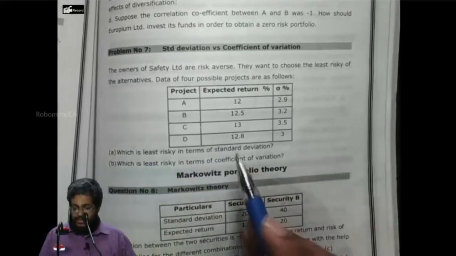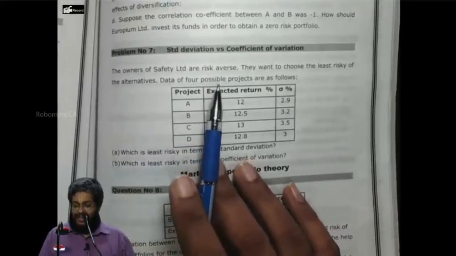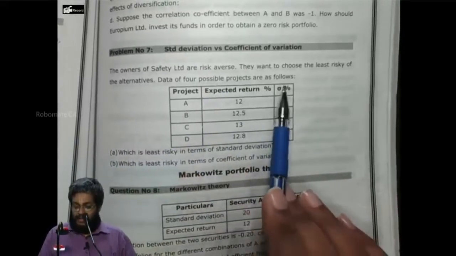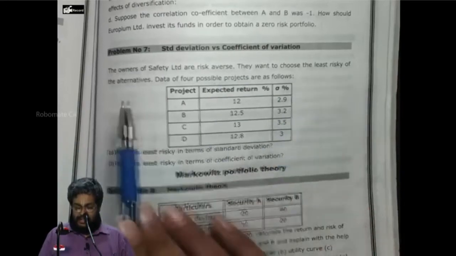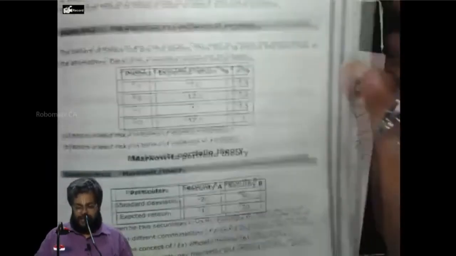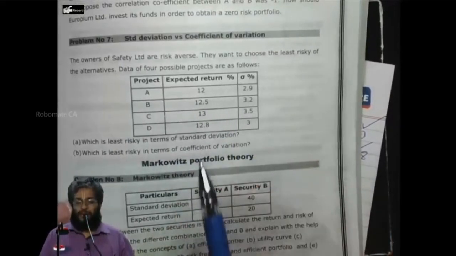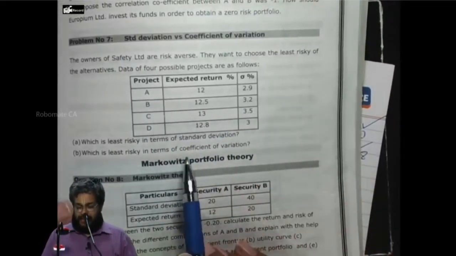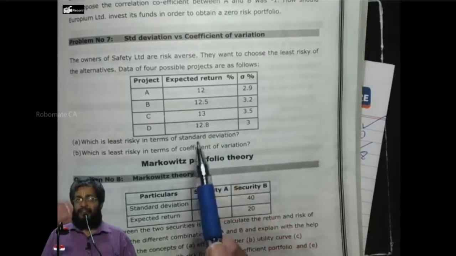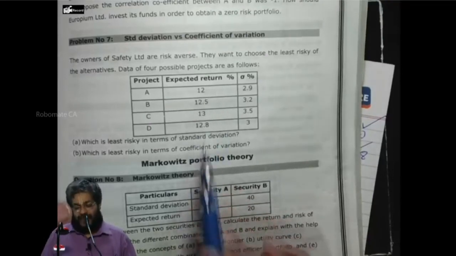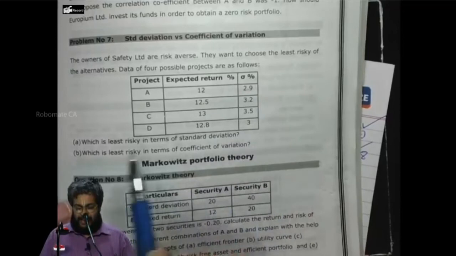The owners of Safety Limited are risk averse. They want to choose the least risky of the alternatives. Data of 4 possible projects are as follows: A, B, C, D, expected return, which we call mean or average, and then standard deviation.